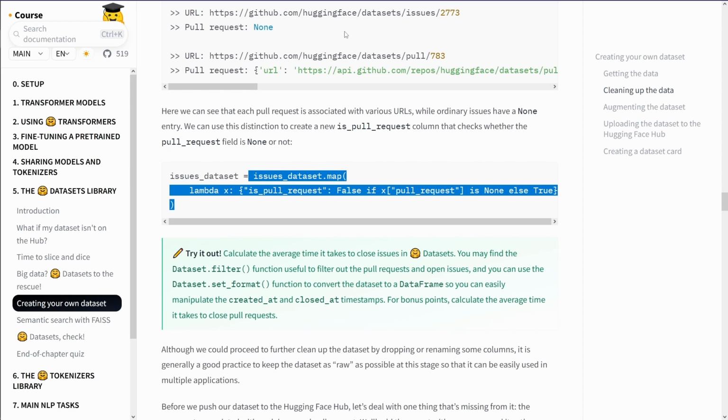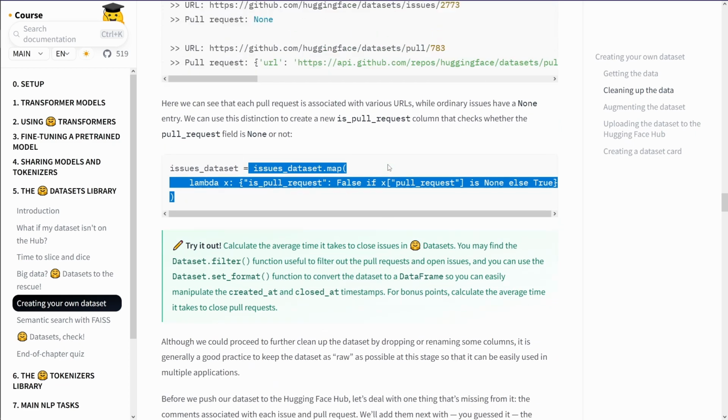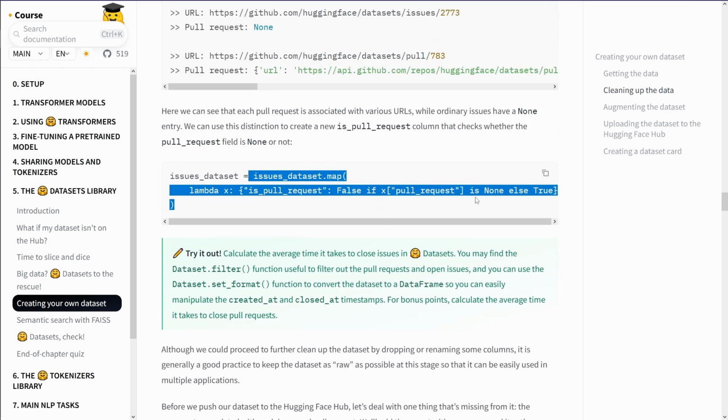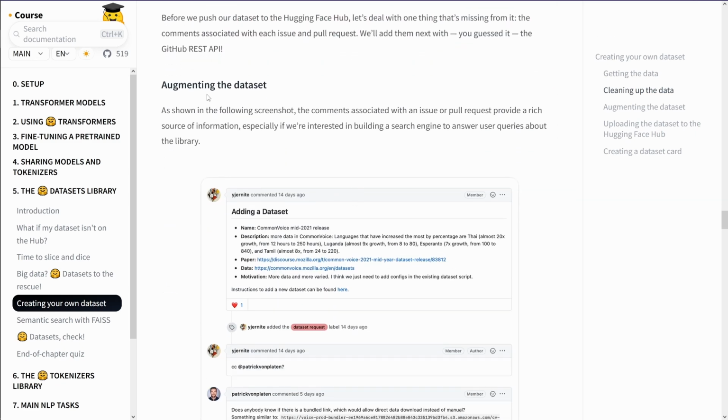My goodness. Isn't it possible to have a, what's it called, list comprehension? Gee, Python was 10 years ago. Okay, so we go. Lambda is false if is, okay, simple. Augmenting the dataset. Yes, this is nice.